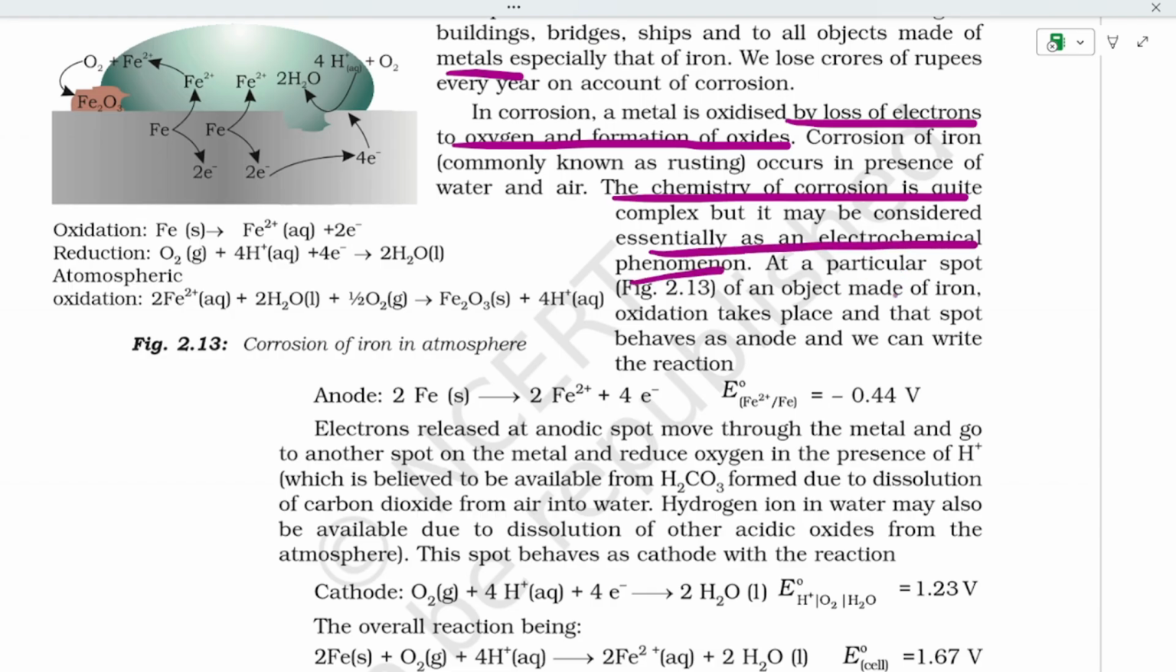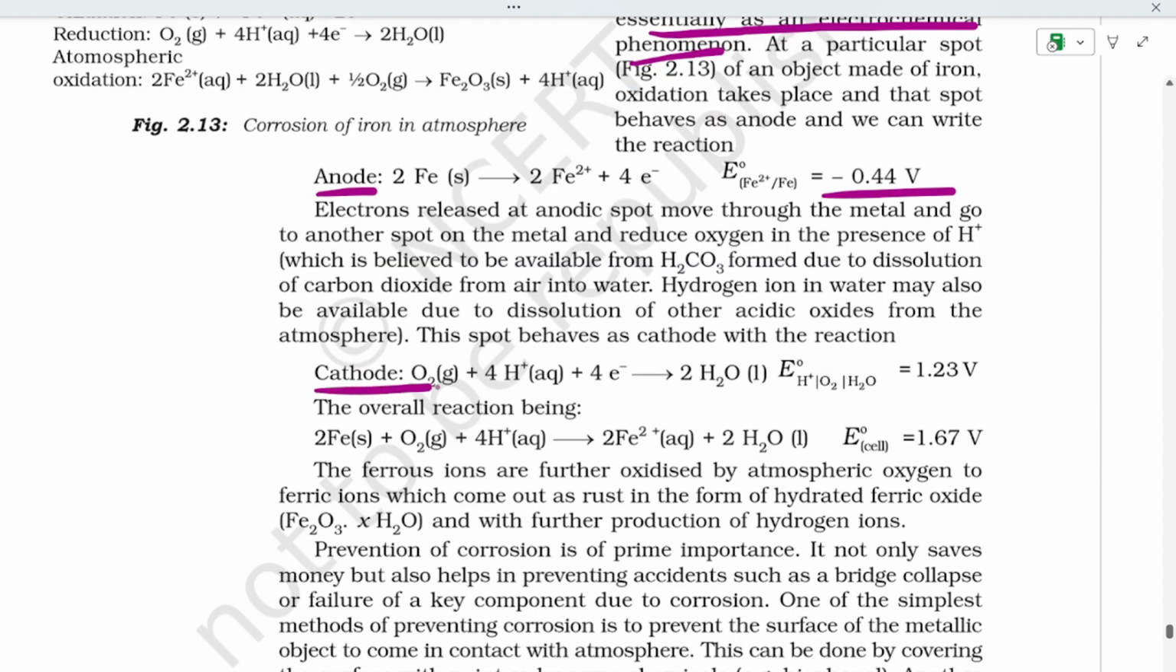At a particular spot of an object made of iron, oxidation takes place, and that spot behaves as the anode. We can write that, because it is the anode, 2Fe gives 2Fe2+ plus 4 electrons, and the value of E naught is minus 0.44 volts. Now at the cathode, O2 plus 4H+ plus 4 electrons gives 2H2O, and this value is 1.23 volts.